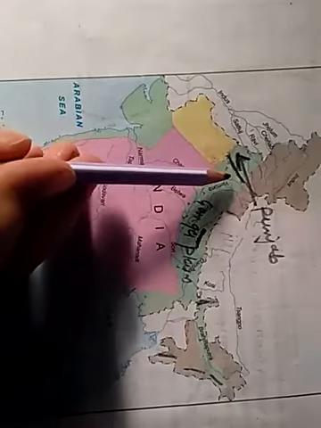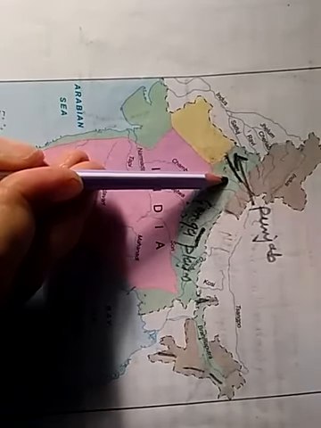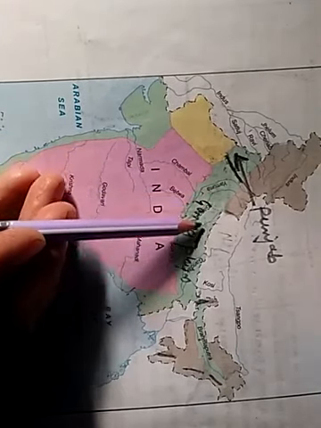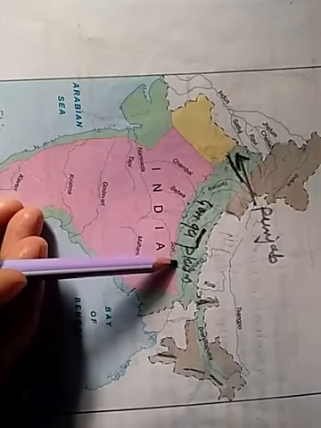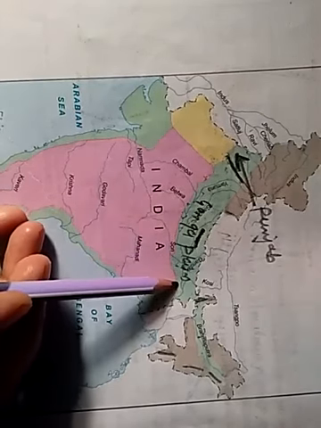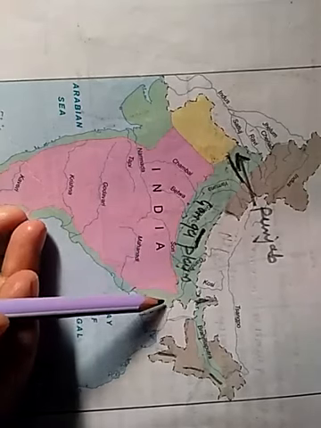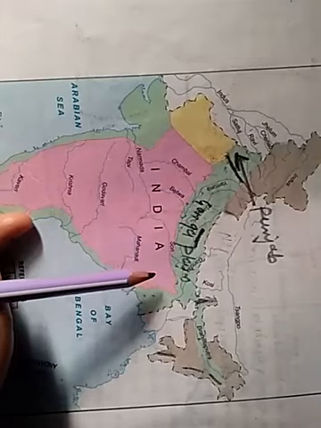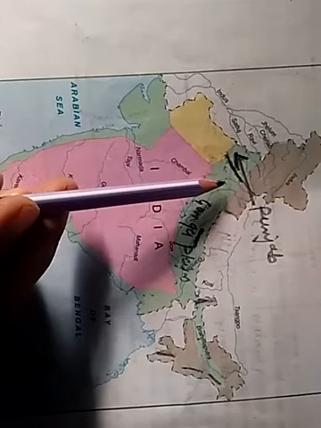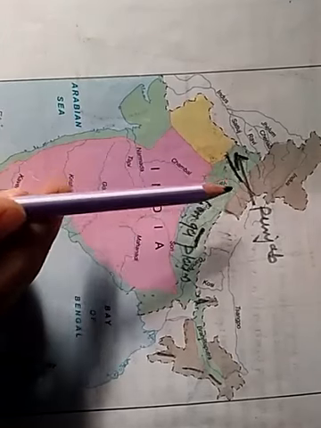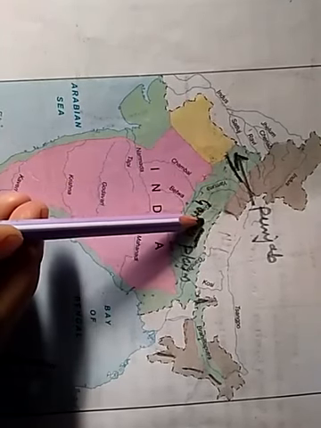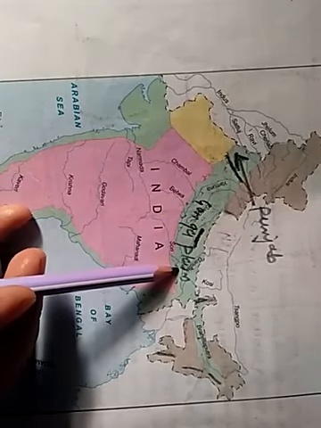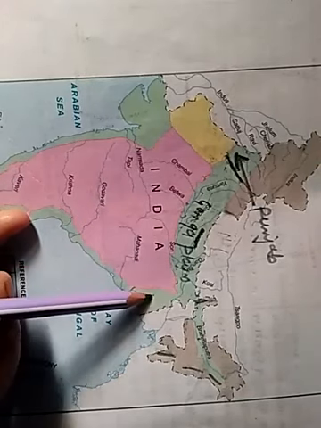First Haryana, Delhi, Union Territory Delhi, then Uttar Pradesh, then Bihar, partially Jharkhand, the north tip of Jharkhand, and West Bengal.